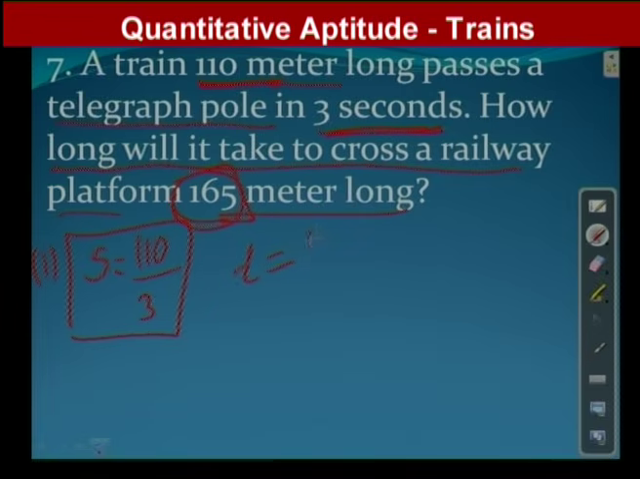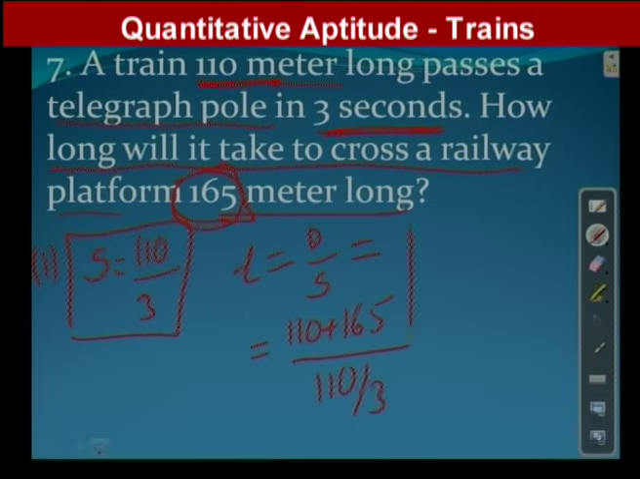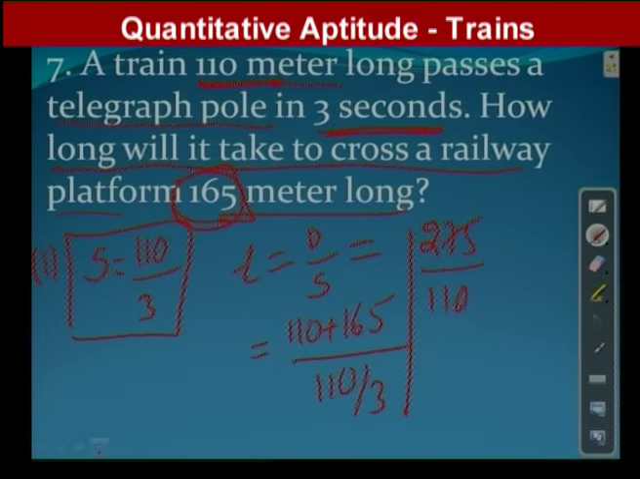Time is equal to distance by speed. So here distance is equal to the length of the train plus the length of the platform, divided by the speed, so there is no change here, 110 by 3. If I simplify this, what am I getting? 275 by 110 into 3.